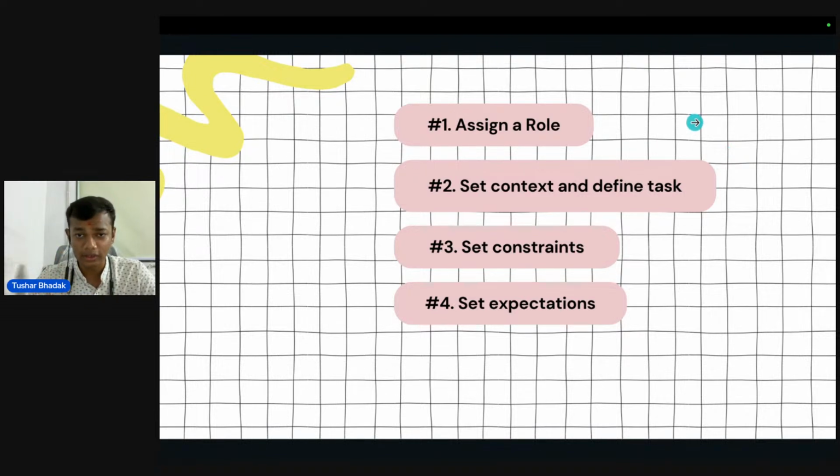The first one is assign a role. The second one is set context and define the task. The third one is you have to set some kind of constraints, or you can say limitations. And the fourth one is you have to set expectations: what desired output you want from your agent. So these are the basic four steps that you have to follow while doing prompt engineering. There are many frameworks that we are going to talk about later on, but now let us focus on these four basic crucial steps. They are the building blocks of prompt engineering.